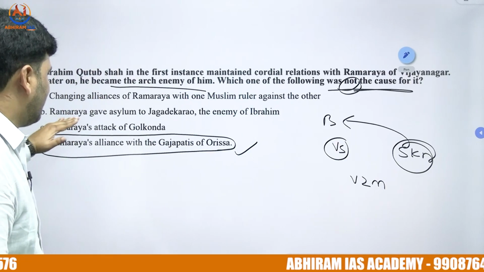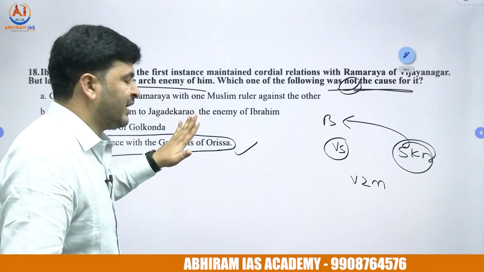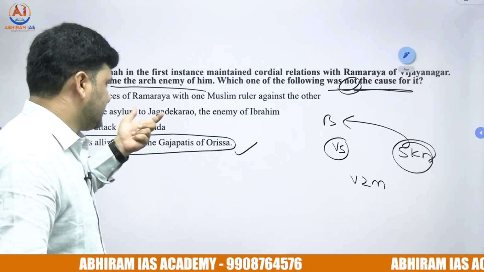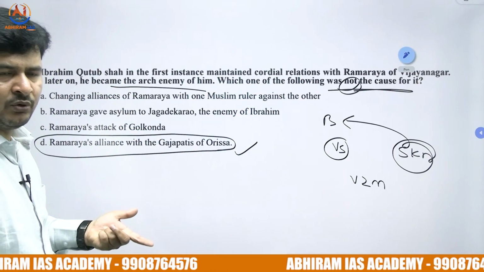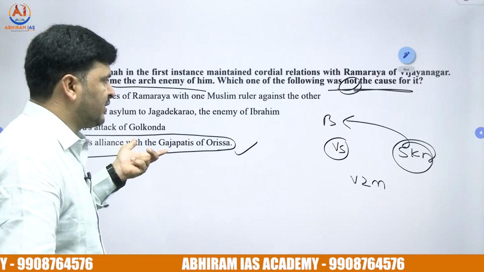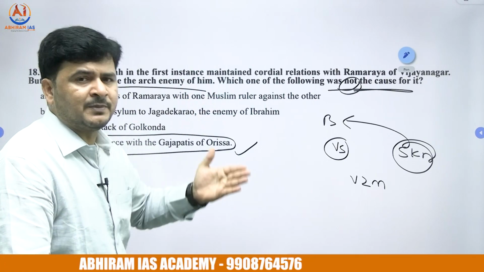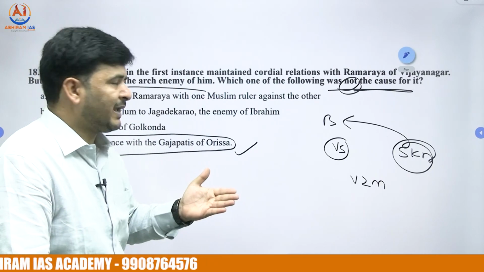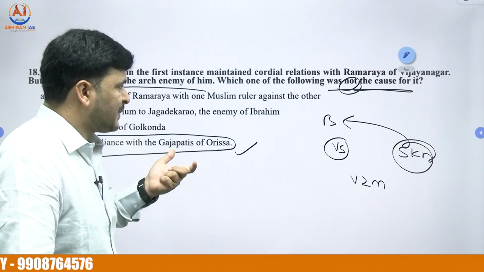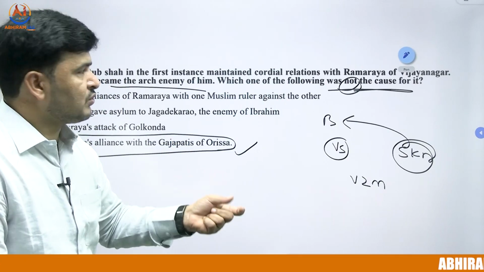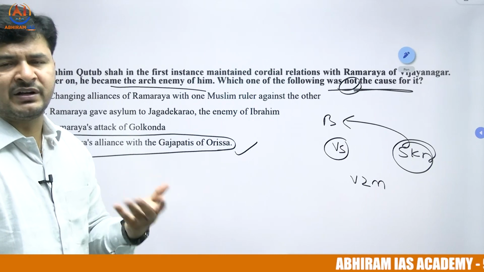Next, Ramaraya gave asylum to Jagadekar Rao, the enemy of Ibrahim Lodi. Jagadekar Rao, one of the officers of Ibrahim Lodi, organized a revolt against him. When Ibrahim Lodi made efforts to suppress the revolt activities of Jagadekar Rao, what was his response? He took shelter with Rama Raya, that is, the Vijayanagara Empire.